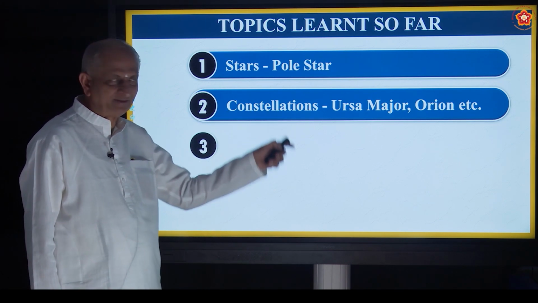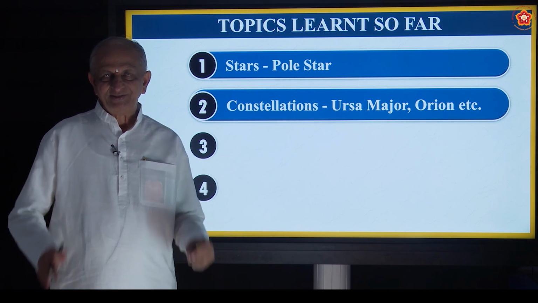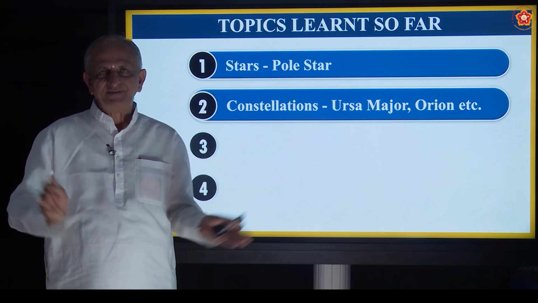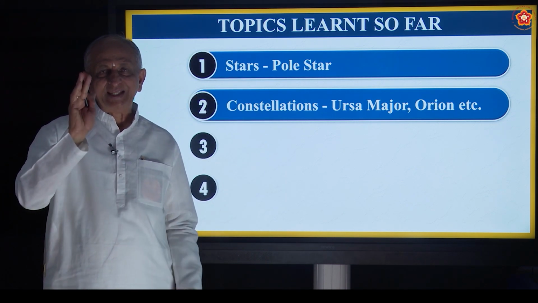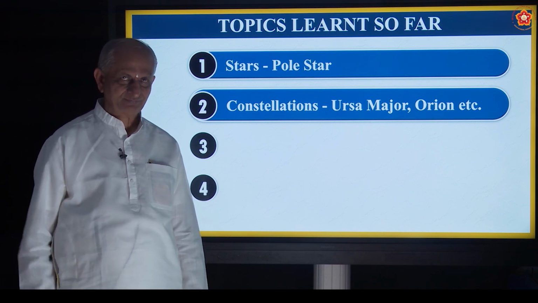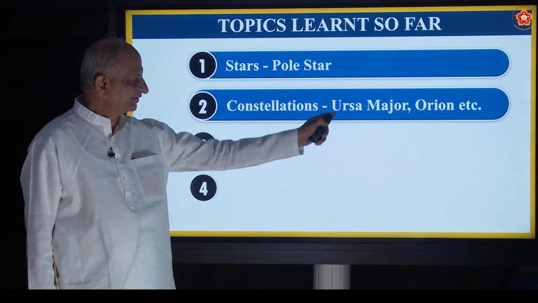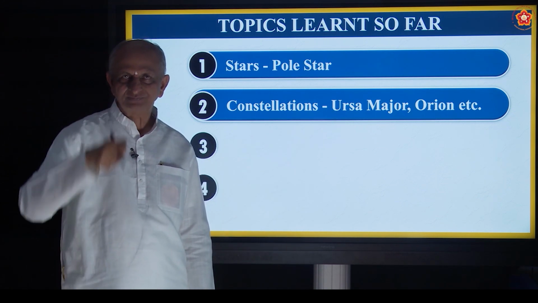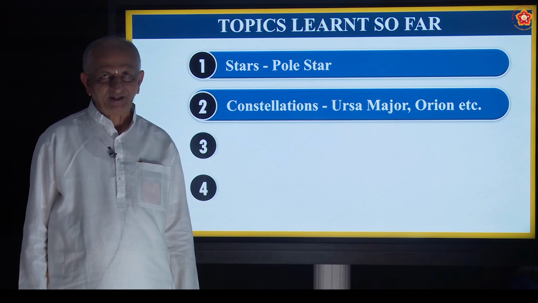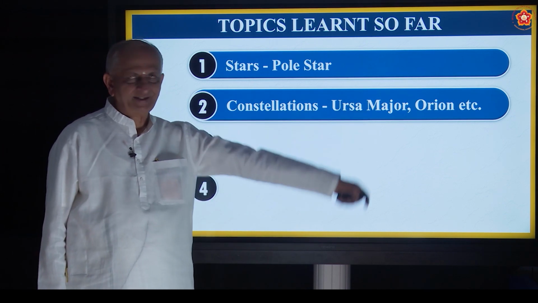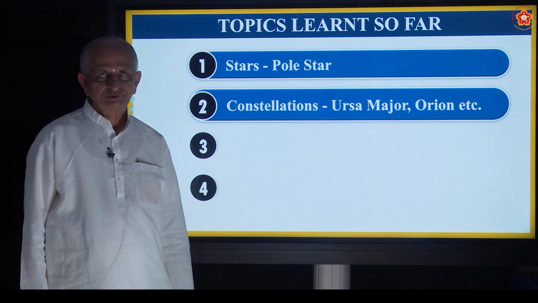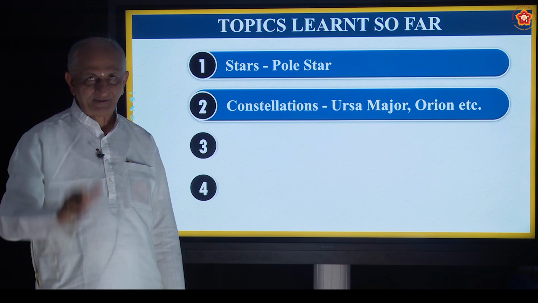What do you mean constellation? That is a group of stars with a recognizable shape. For example, this Ursa Major is like a spoon. And this Orion is like a hunter. So they have got a recognizable shape.